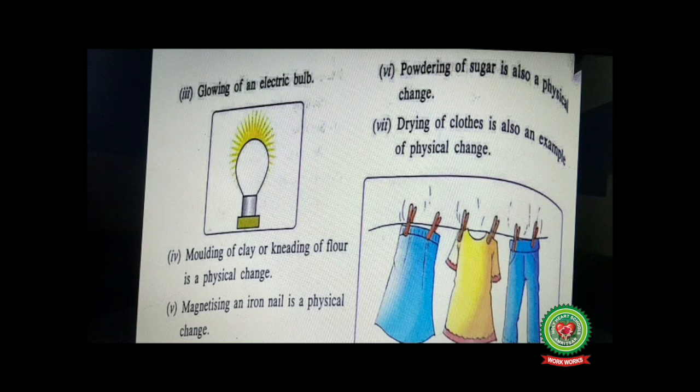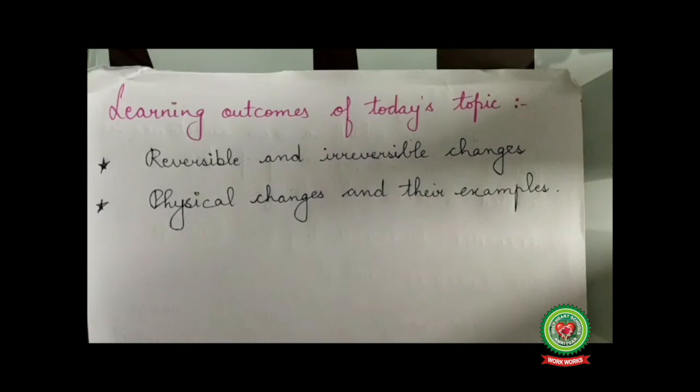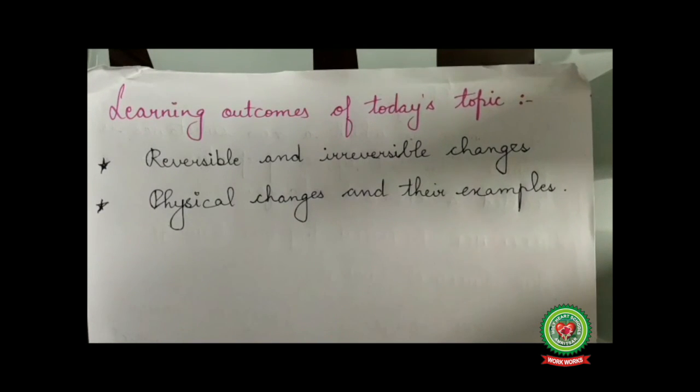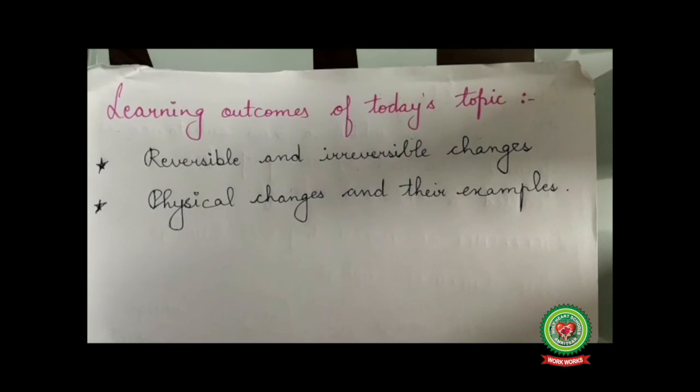Magnetizing an iron nail is a physical change as on magnetizing an iron nail, its chemical properties do not change. Powdering of sugar is also a physical change as on powdering the sugar, its sweetness does not change. Drying of clothes is also an example of physical change as no new substance is formed during drying of clothes. Learning outcomes of today's topic are reversible and irreversible changes, physical changes and their examples.